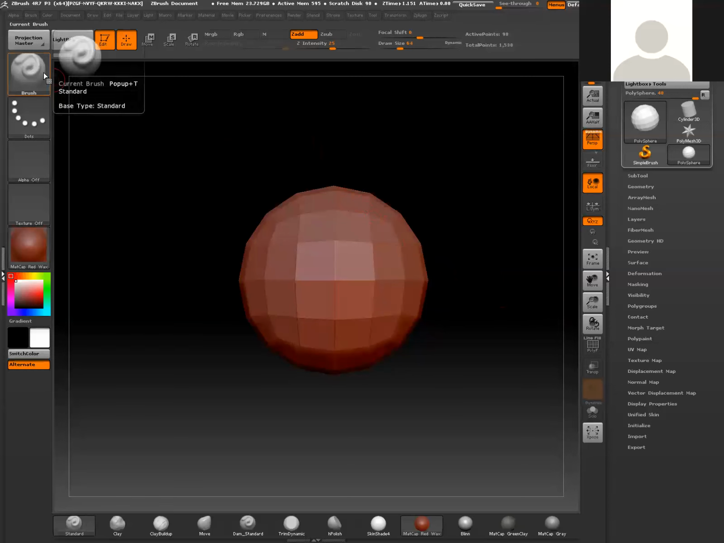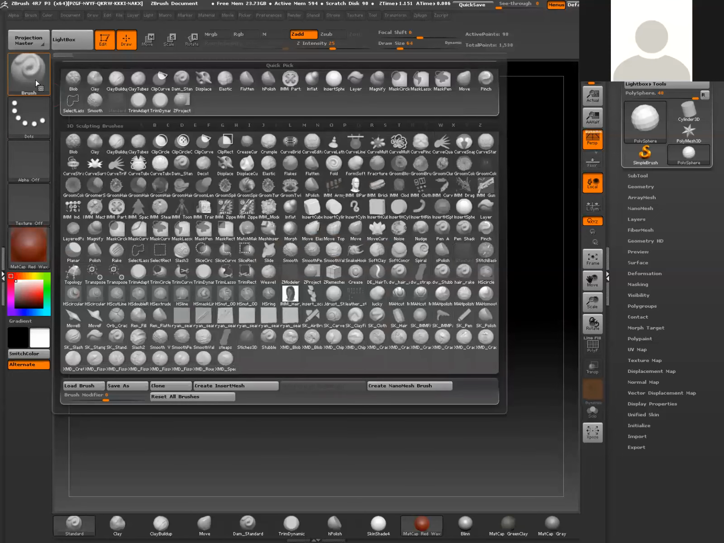So in the upper left-hand corner where you see brush, this is where we're going to basically be able to grab any brush that we want to use to manipulate the geometry. So for example, if I go ahead and click on this palette, I'm going to get a whole arrangement of different brushes that are at my disposal.